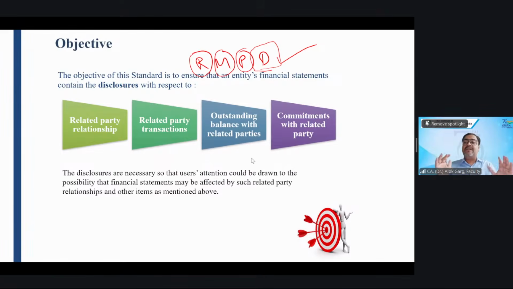So these are the disclosures in the financial statements. Again repeating: name of the related party, relationship with the related party, transactions with the related party, outstanding balances with the related party, and commitment, if any, with the related party. These are the disclosures which we are going to make in our notes to accounts.